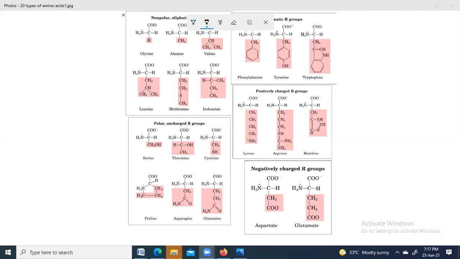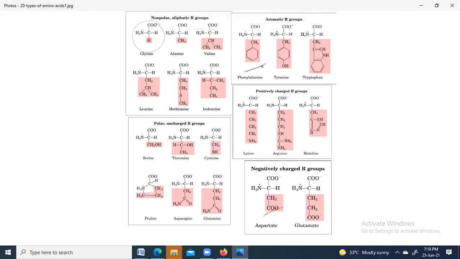Which one is the most simple? Negatively charged. No. You are not looking into it. Which one is the most simple one? Aromatic. You cannot see glycine over here, you cannot see this amino acid. It's glycine. You think this structure is smaller than this structure? This aromatic amino acid or negatively charged amino acid is smaller than this? No, ma'am.